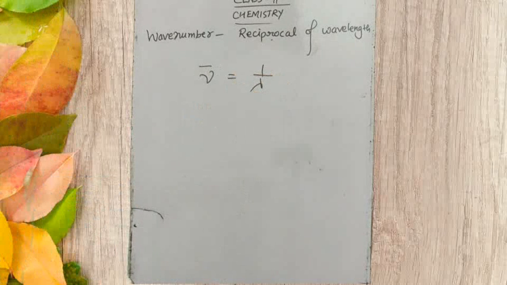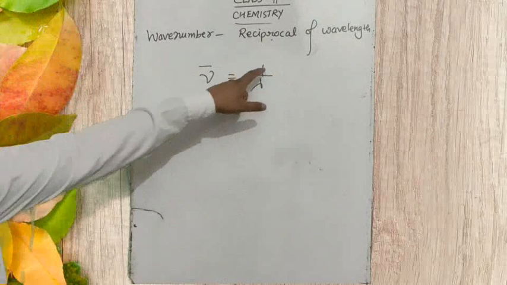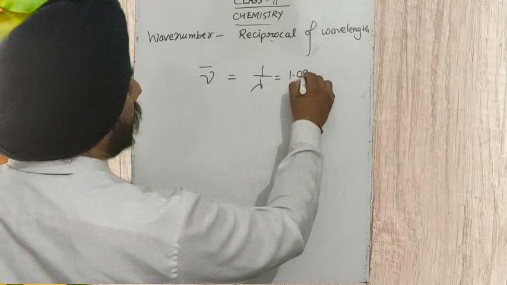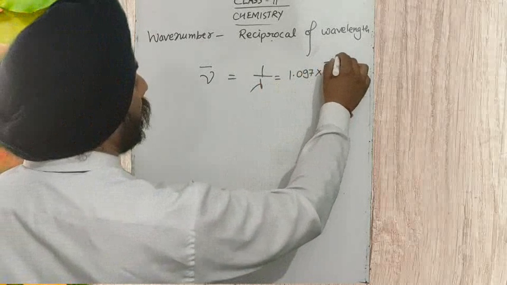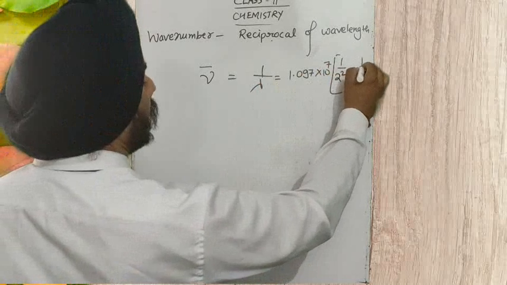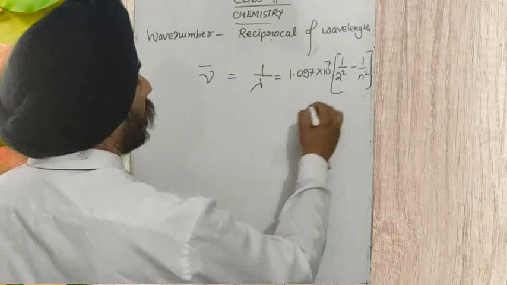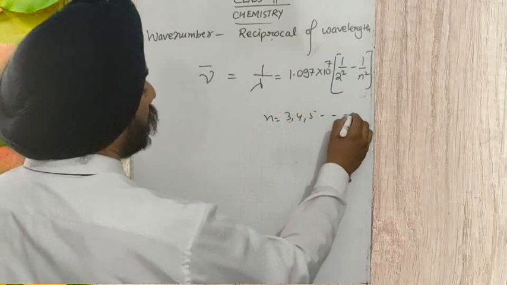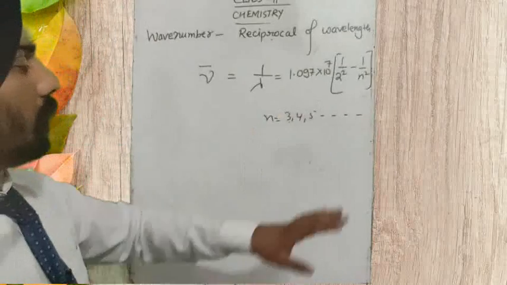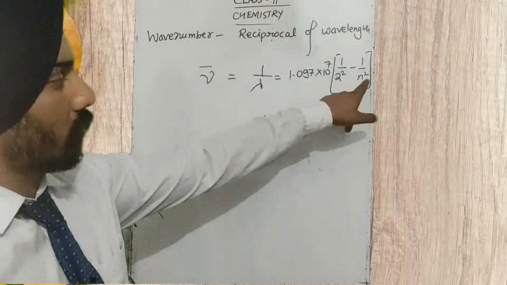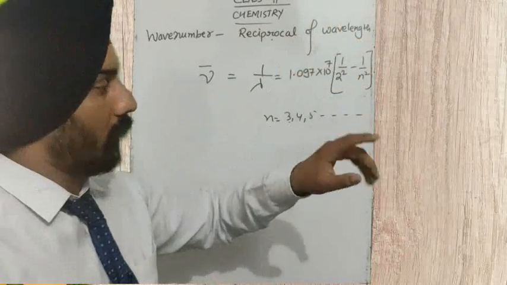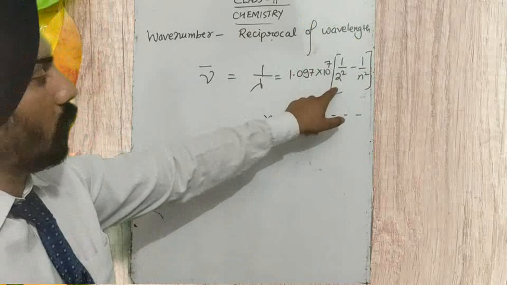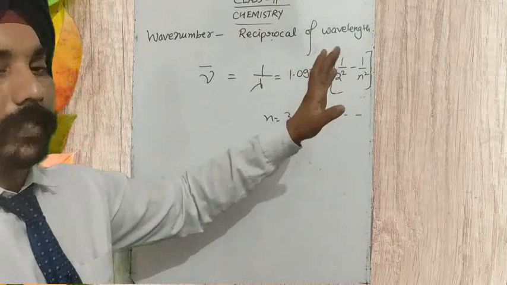Balmer has given the formula for wave number, or 1 upon lambda. It is equal to 1.097 into 10 to the power 7, times 1 upon 2 square minus 1 upon n square, where n can be 3, 4, 5 and so on. Because the Balmer series is produced only when the transition takes place from a higher state of energy to the n equal to 2 state. So there I have taken 2, and for n we have taken 3, 4, 5, 6, 7.